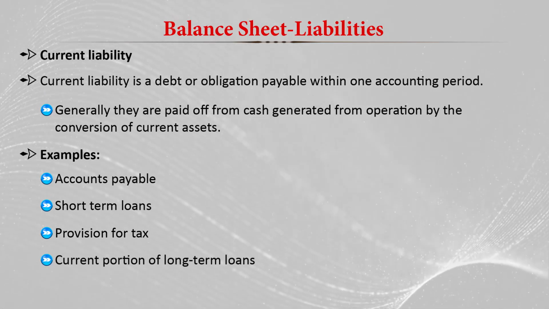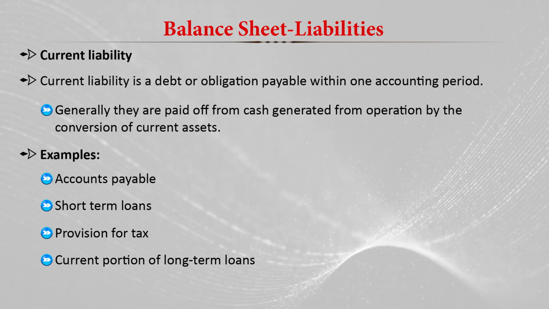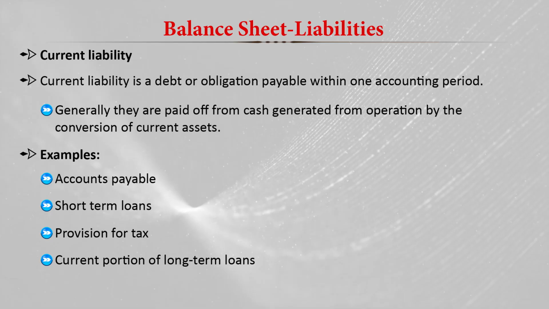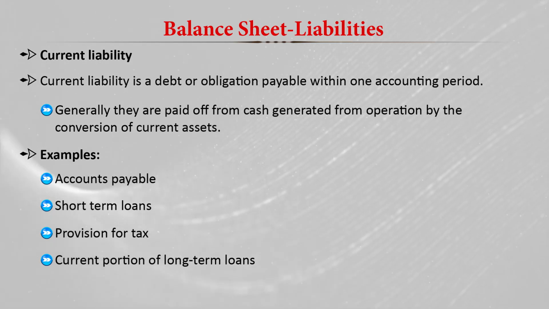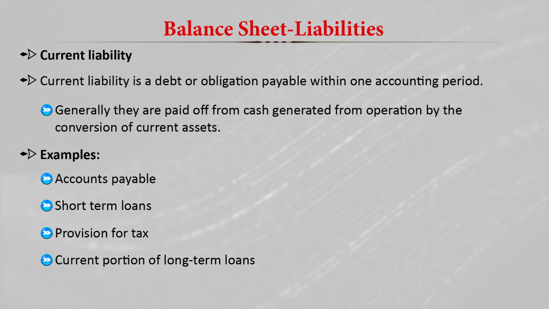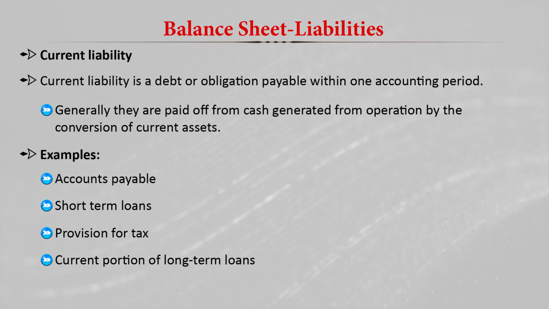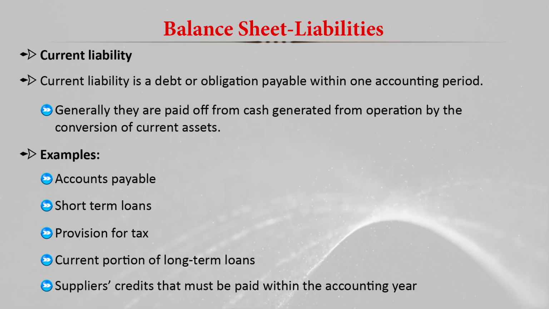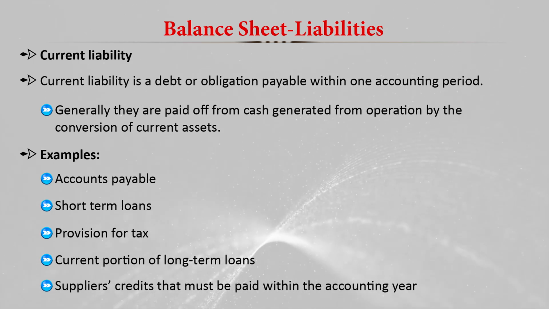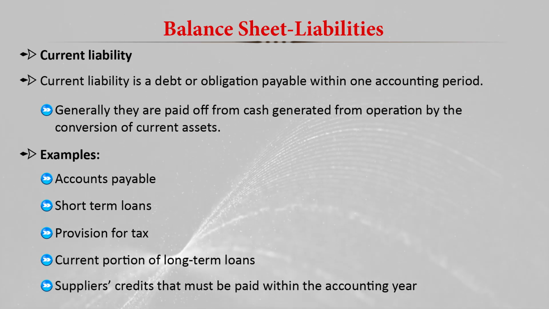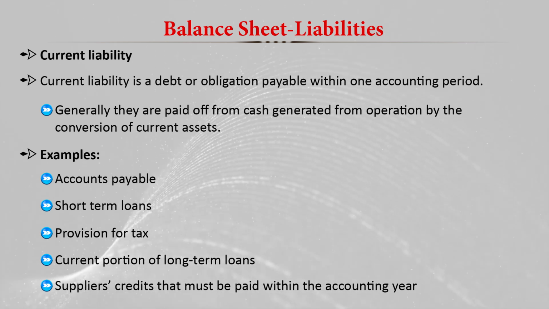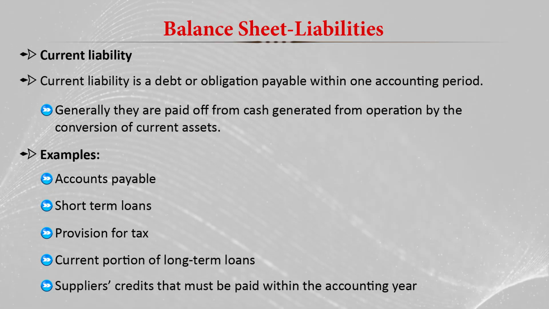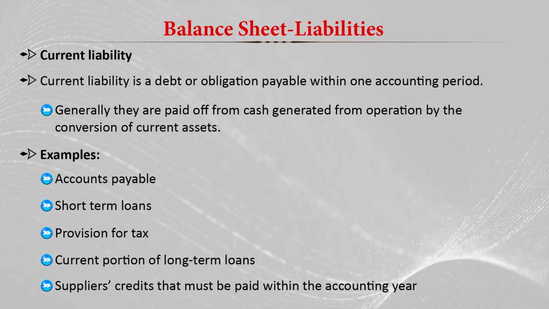Then the current portion of long term loans: we have taken long term loans, so whatever money we have to pay within one year or within an accounting year is also a part of the current liability. And suppliers' credit, which must be paid within an accounting year. When we get some resource or input from the supplier, and we have to pay for that within the current year, that is also a current liability.